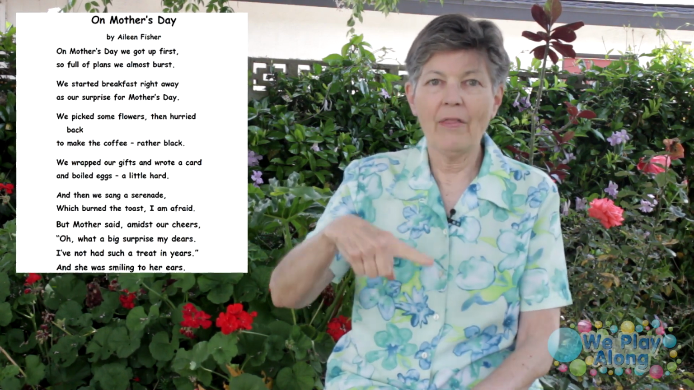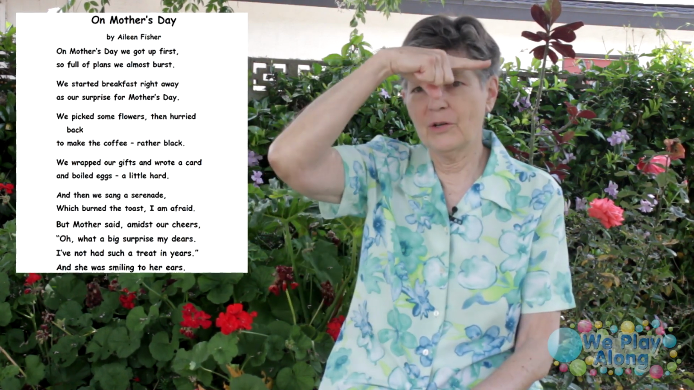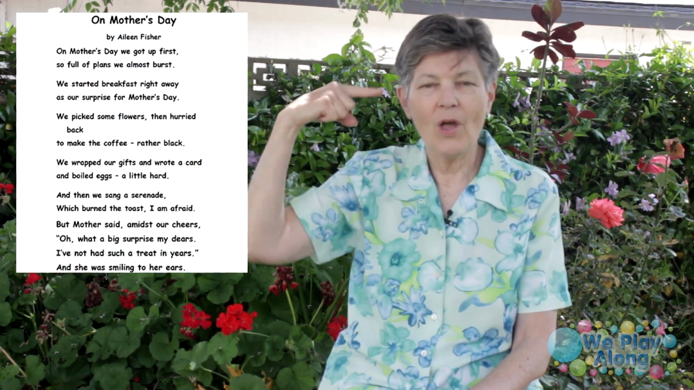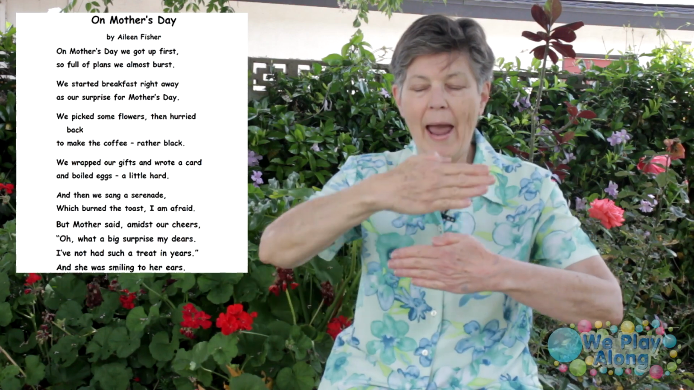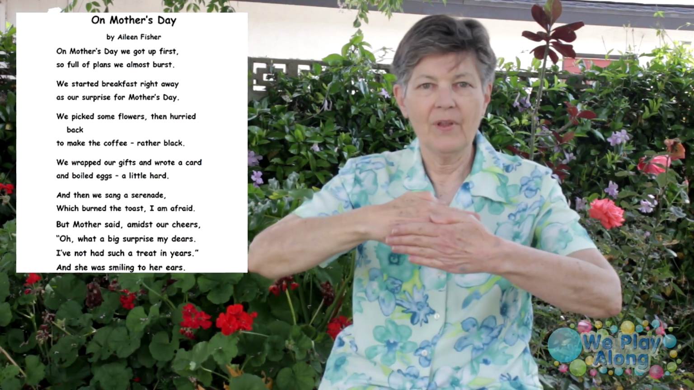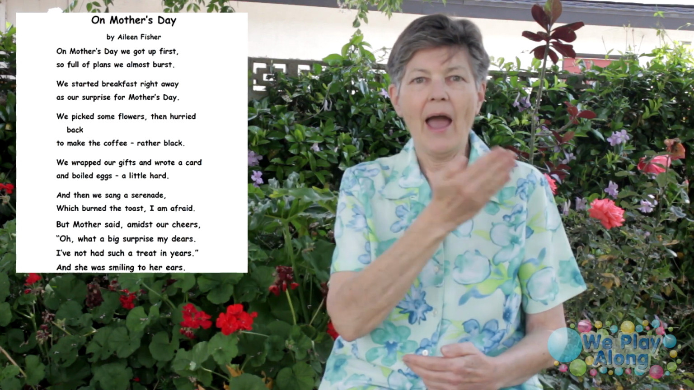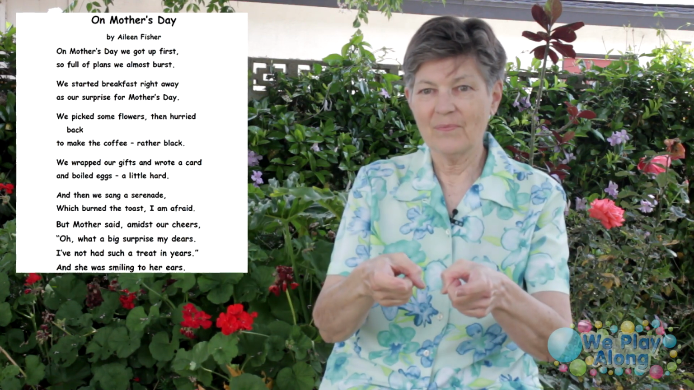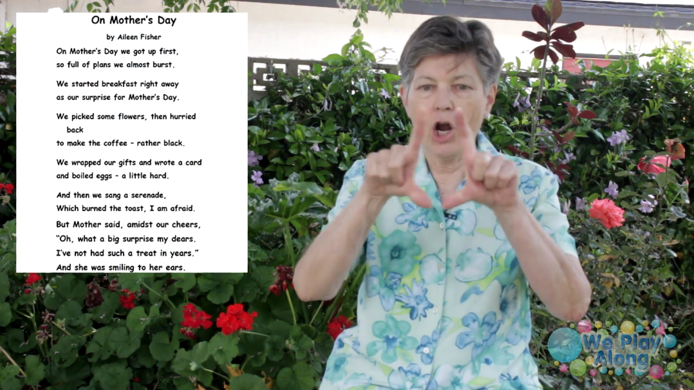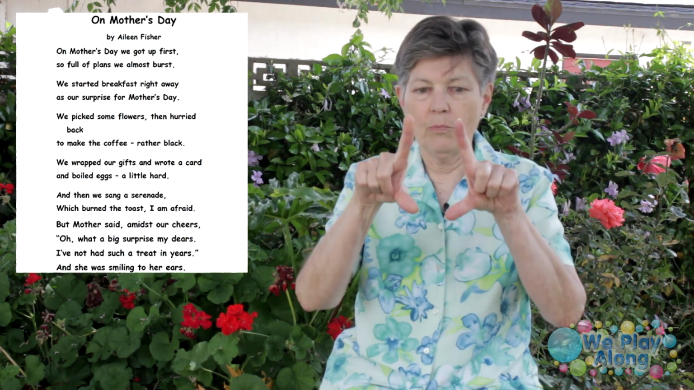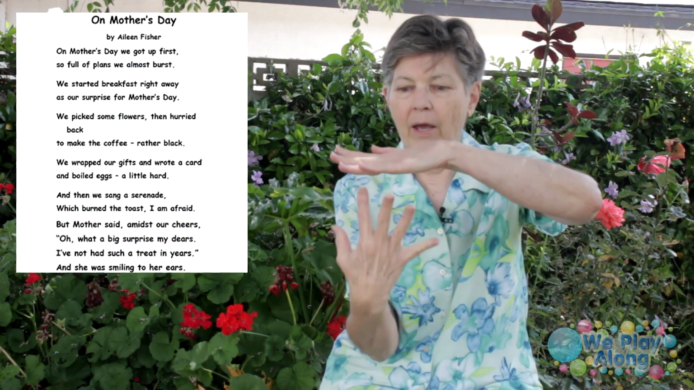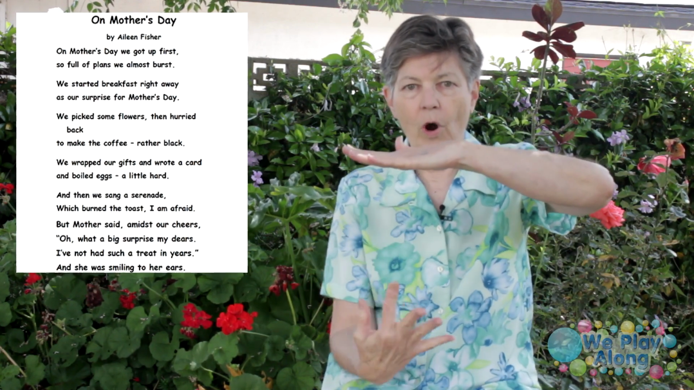And then we're going to go rather black. This is the color, our sign for black, right straight across your forehead. We wrapped, so take that top hand and go around the bottom one. Wrapped our gifts and wrote, just like you're writing something, wrote a card. So pointer and thumbs coming out and down. And boiled, so this would be like the water bubbling in the top of the water.